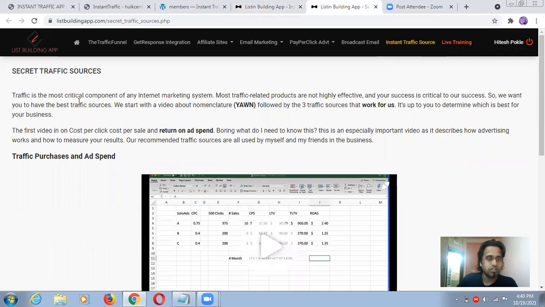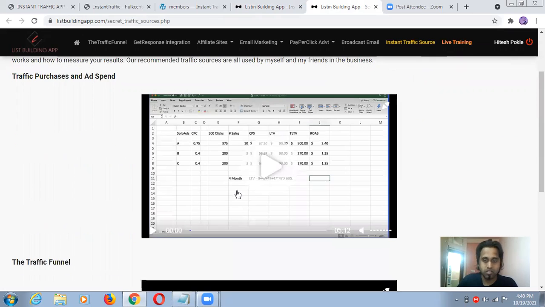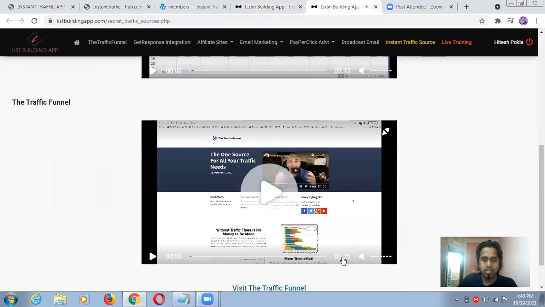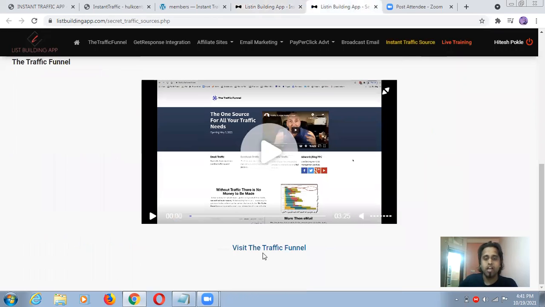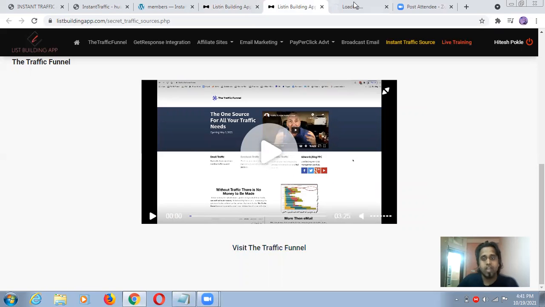Secret traffic source. Traffic is most critical. All these things you can read, guys, but just finish this video. It is a 5 minute video, you can see. The purpose of this video is to share a little math with you. You have to just finish this one. And again, some later one more video, a 3 minute video. You have to just finish this one also. And here you will get the traffic funnel options. I'm just going to visit, and let's see what will come.